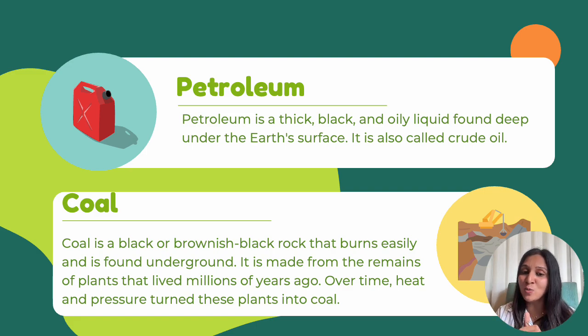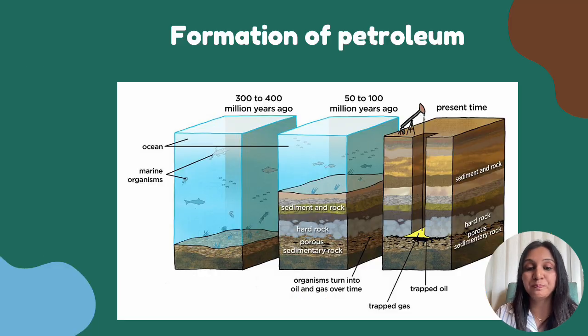The faster we use it, the faster we are going to not have petrol and coal. Let us talk in the next slide about formation of petroleum. Like I mentioned, petroleum is a thick, black and oily liquid found very, very deep underground. It is also called crude oil. We dig it out of the earth and use it to make many useful things like petrol, diesel.